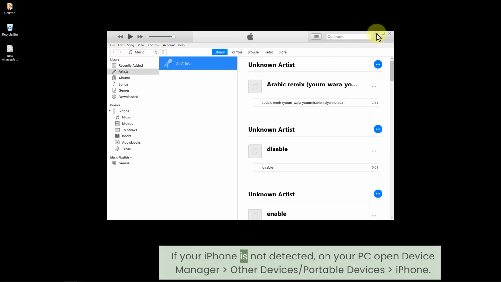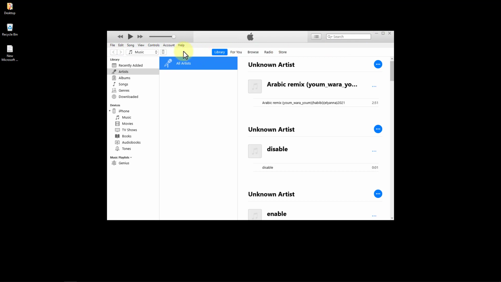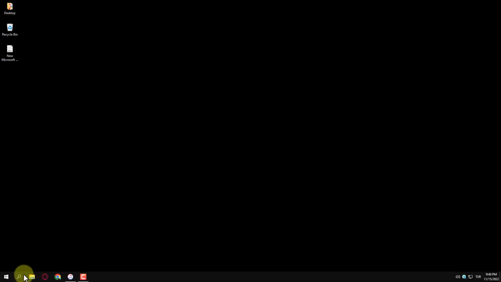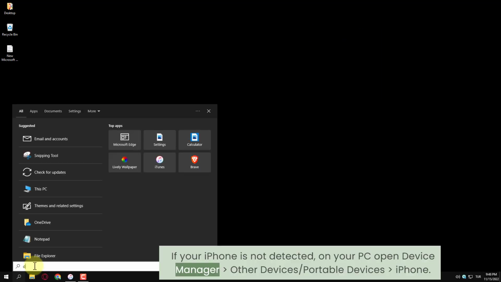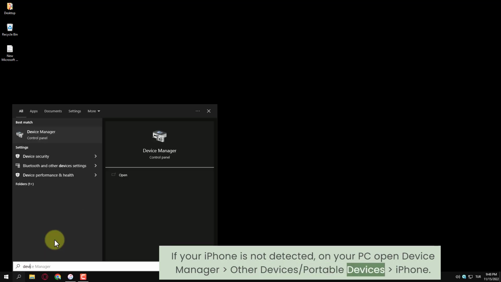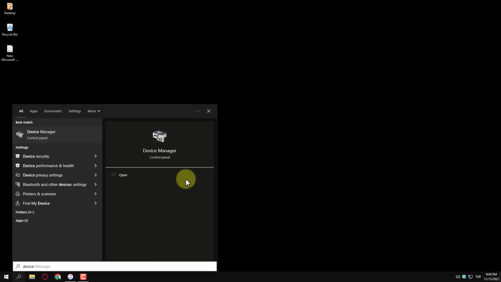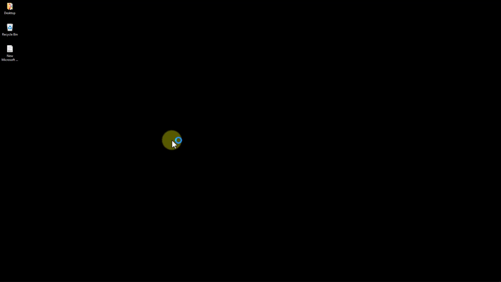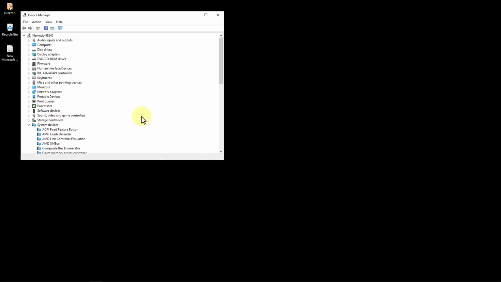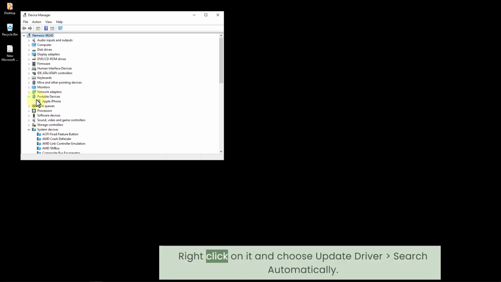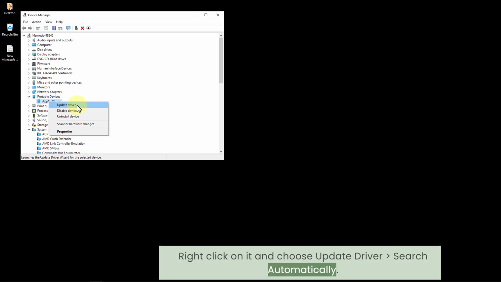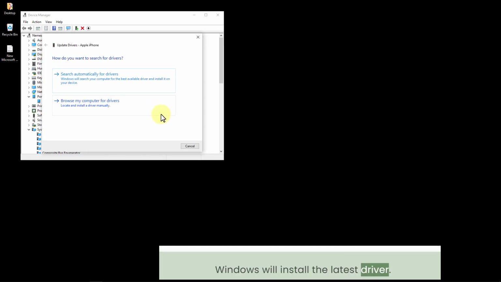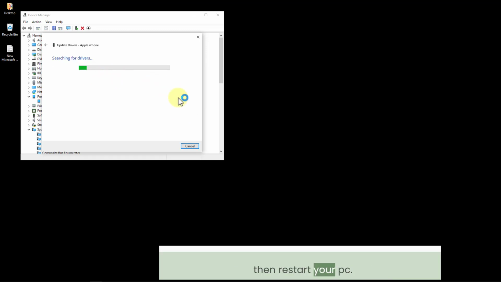If your iPhone is not detected on your PC, open Device Manager, Other Devices, Portable Devices, iPhone. Right-click on it and choose Update Driver. Search automatically. Windows will install the latest driver. Then restart your PC.